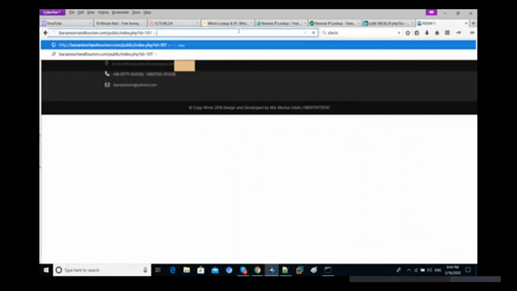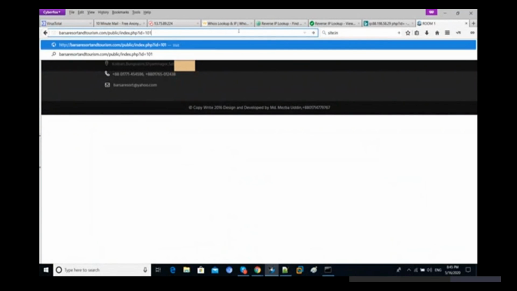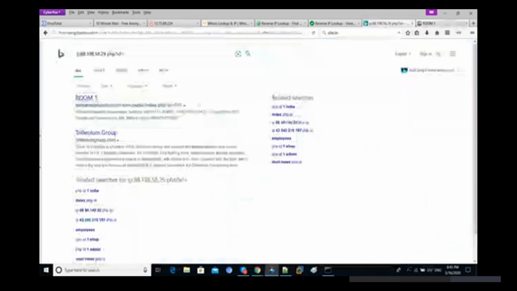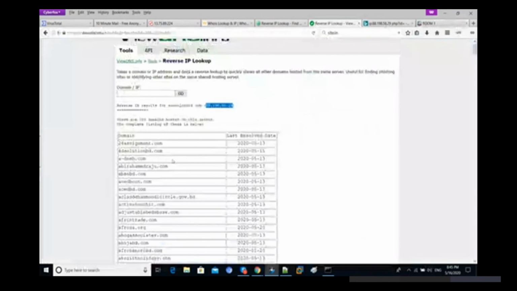If you are passing anything, let's try to check out 100, 101. So we are not getting any other things. Directly with the help of a Google dork or Bing dork, we do not have much information here, but we have 562 domains, so we can easily find out one by one.